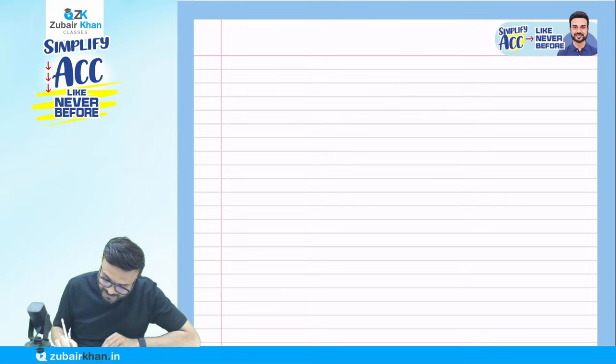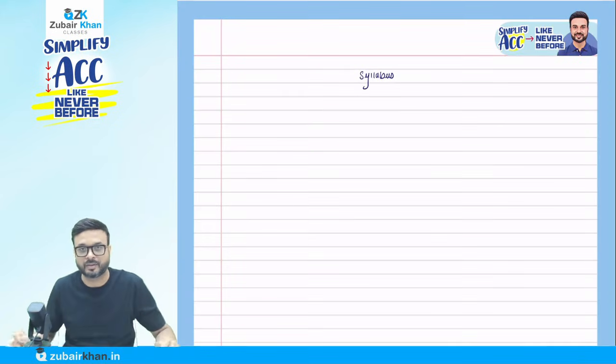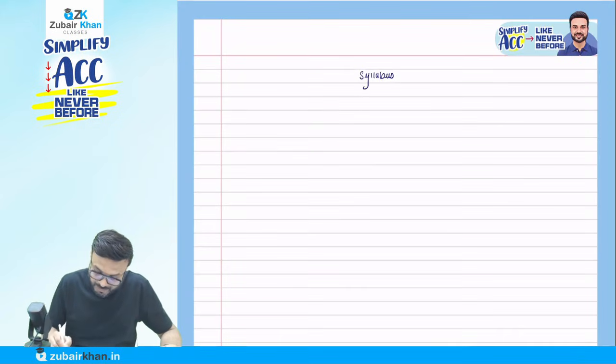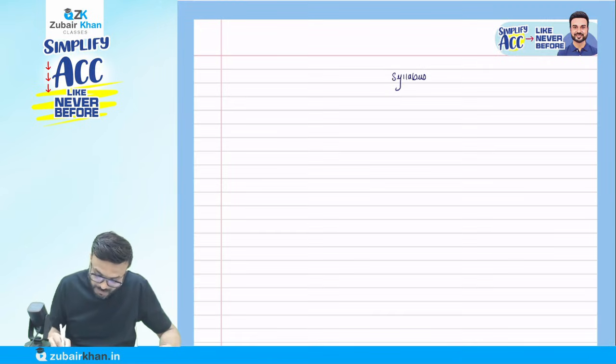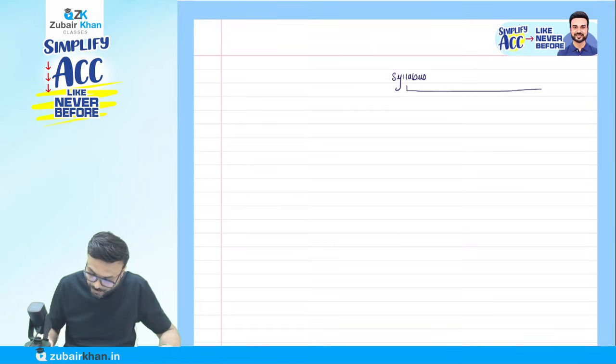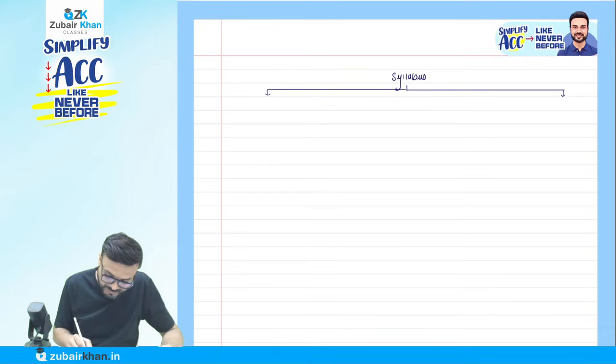So when I talk about the syllabus, it's a very simple subject. You are going to score 80 plus in advanced accounting. Trust me. Now, when we talk about the syllabus at CA Intermediate level, your syllabus is divided into two categories. First is accounting standards. First is what?